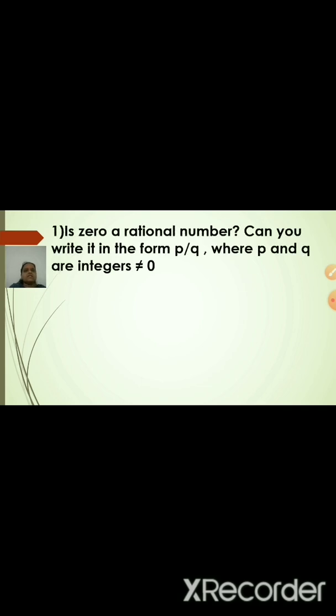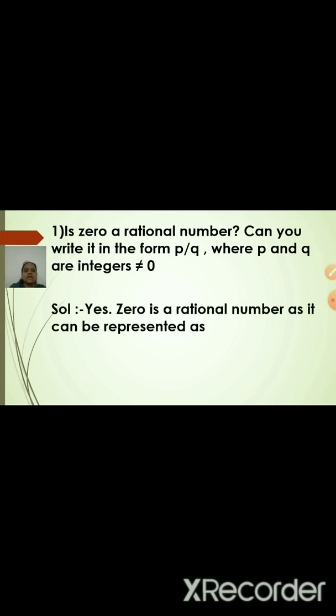Let us start with the exercise sums. Here's the first one. Exercise, question number 1: Is 0 a rational number? Can you write it in the form p by q, where p and q are integers and q is not equal to 0? Let us see the answer. Yes, 0 is a rational number, because 0 is a part of whole numbers, integers, and rational numbers. Why? It can be represented as p by q, because 0 upon any number is nothing but 0.